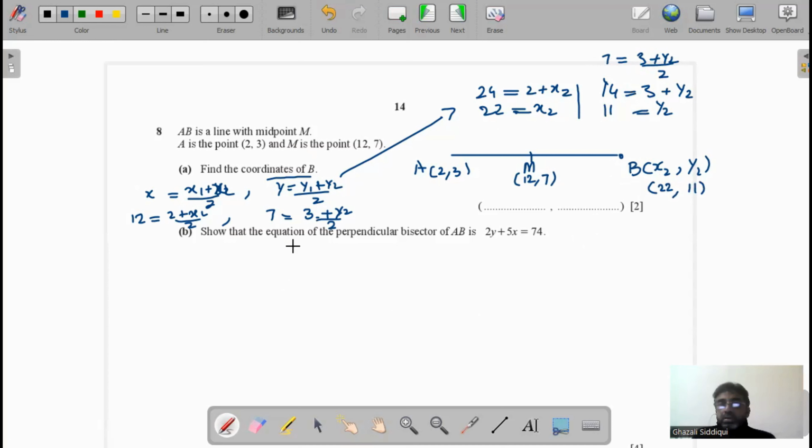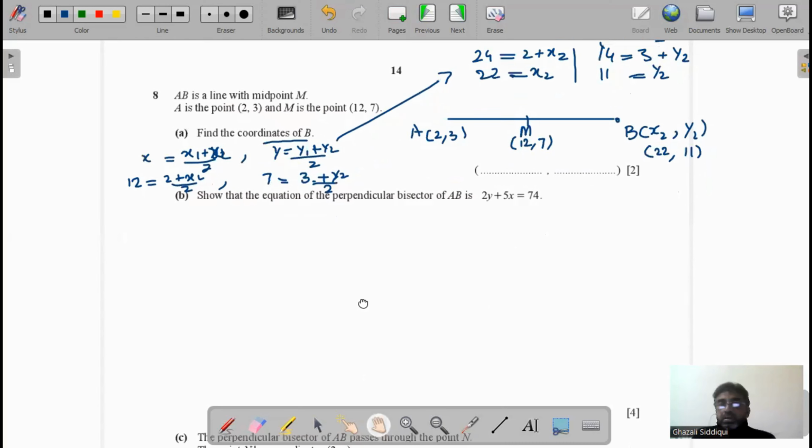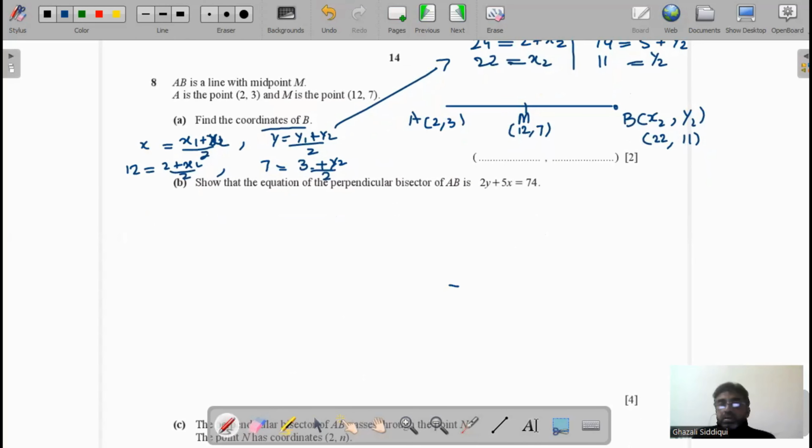Now part B: show that the equation of the perpendicular bisector of AB is 2y plus 5x equal to 74. Now we draw a line again.